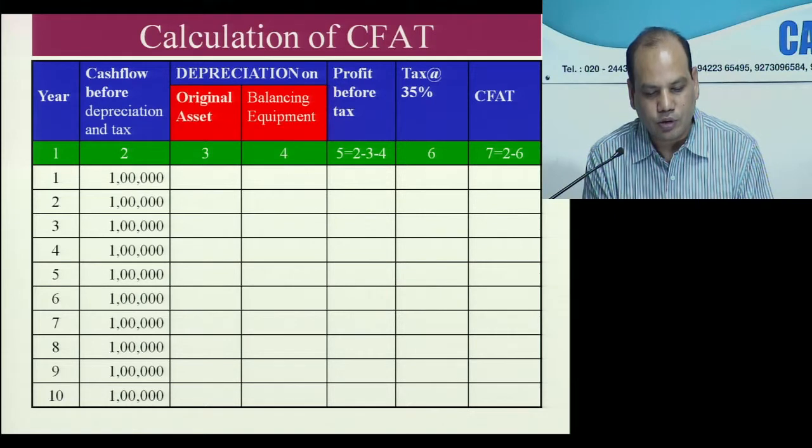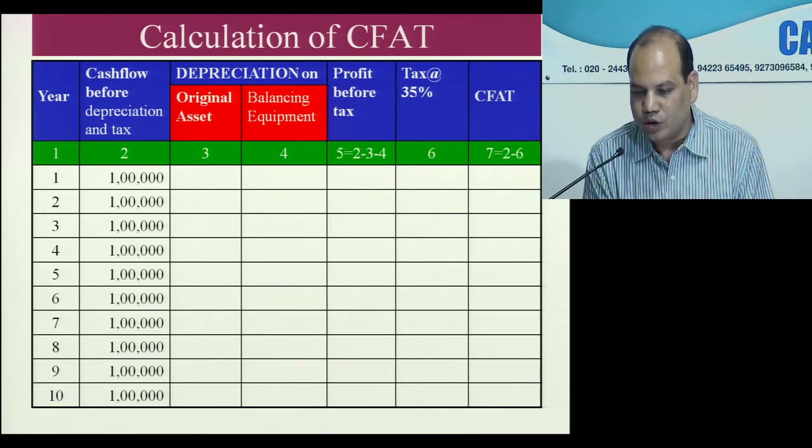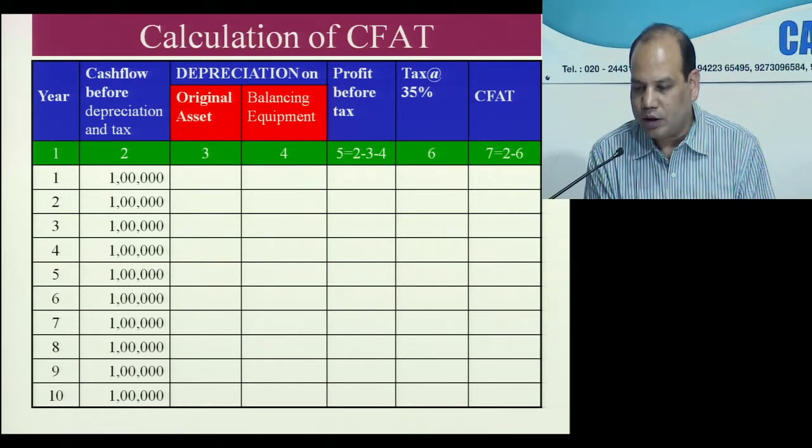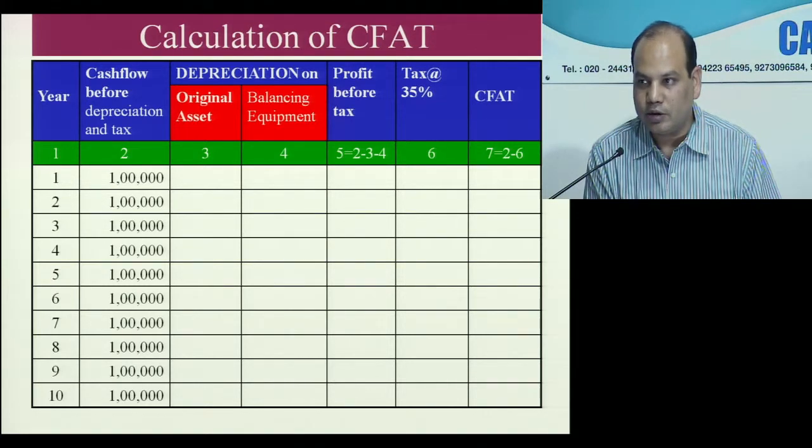Remaining 9 you can do it on your calculator and then you can write it here. So depreciation on original asset in year 1, next line is equal to, what is the cost? 2,68,000, right, 2,68,000 minus salvage value 20,500 upon into 10. Number of years remaining are 10.